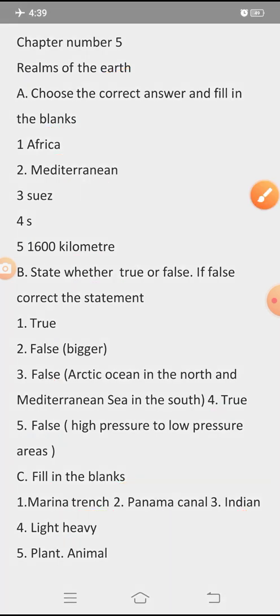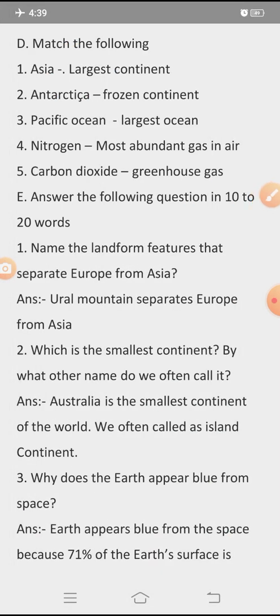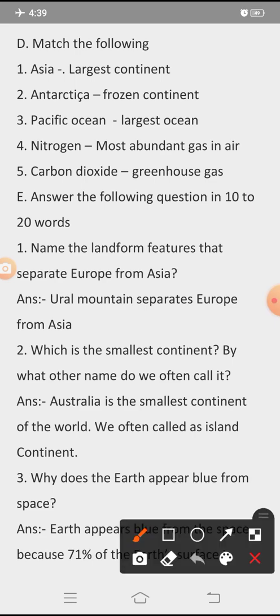Next, section D, match the following. First, Asia, correct match is largest continent. Second, Antarctica, correct match frozen continent. Third, Pacific Ocean, correct match is largest ocean.